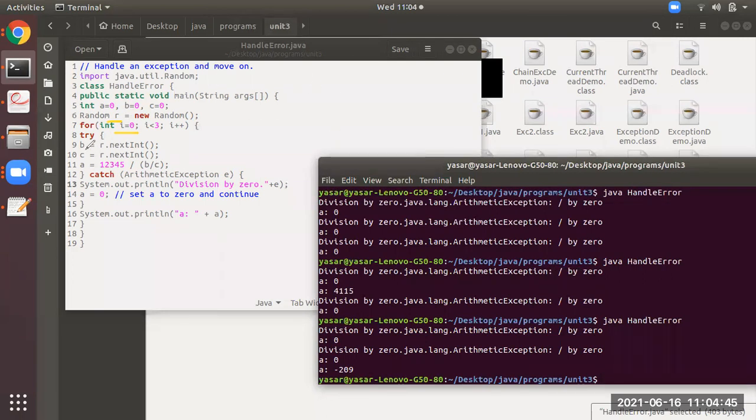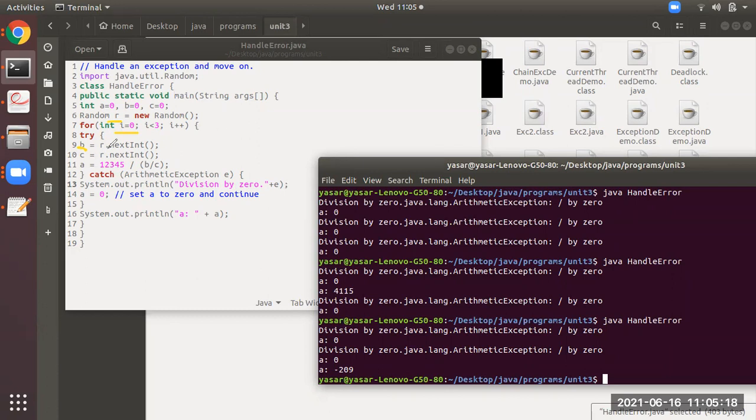I equal to 0. So B equals some value. Okay, so students, let B equal R dot nextInt. From our Random class, R is an object of the Random class, and from that it will invoke nextInt. Like mybox1 dot volume was there, no? What mybox1 dot volume did is it invoked the volume method of the MyBox class. From there it will get the value of width, height, depth, the product of width, height, depth.